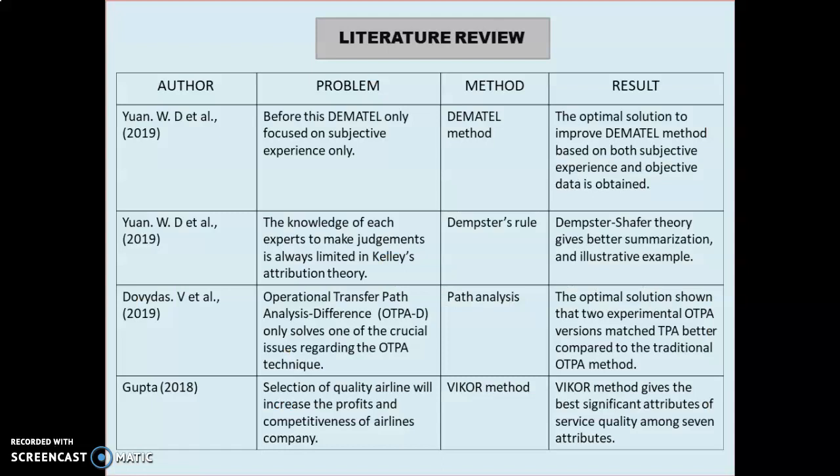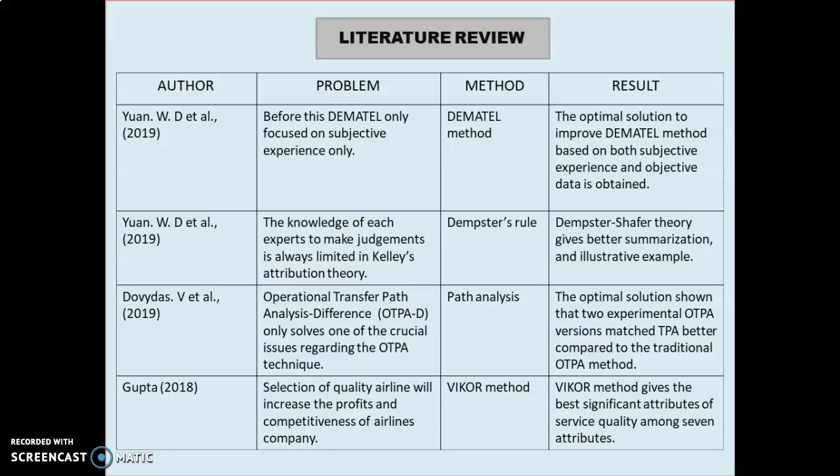Yuan Wedo et al. 2019 used the DEMATEL method, an improved DEMATEL based on both subjective and objective data. Then the same author, Yuan Wedo et al. 2019, in another journal used the DEMATEL rule to give better summarization and judgment, because the problem before, when using Kelly attribution theory, is that the knowledge of each expert is always limited to judge.